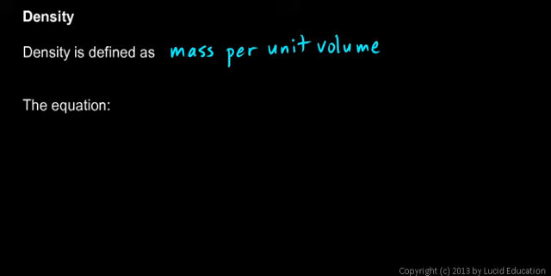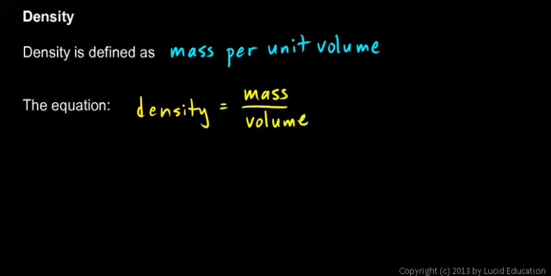So the equation is this. The equation for density is density equals mass divided by volume. So mass per volume, the definition leads directly to this equation. And instead of writing density as mass over volume, we usually write that using variables.